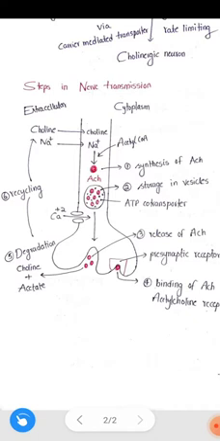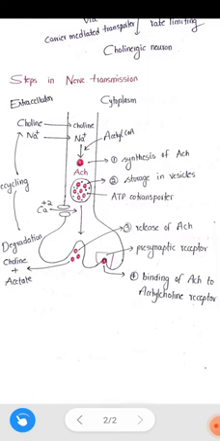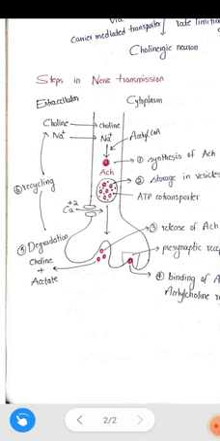Once again, steps involved in nerve transmission: synthesis of acetylcholine, storage of acetylcholine in vesicles. Next, release of acetylcholine, which is facilitated by the entry of calcium ions into the cytoplasm of the axon. Fourth one, binding of acetylcholine to the presynaptic receptor, and then degradation and recycling.